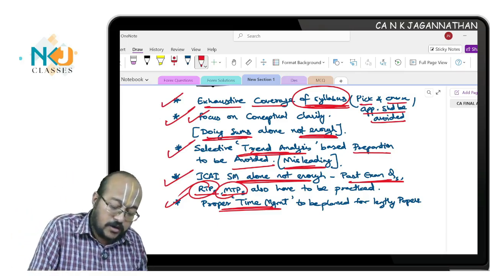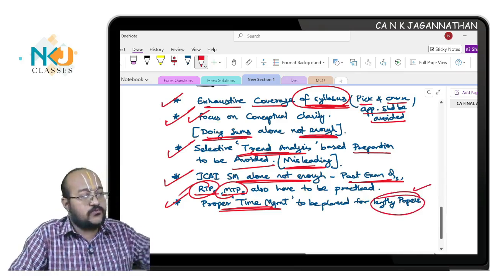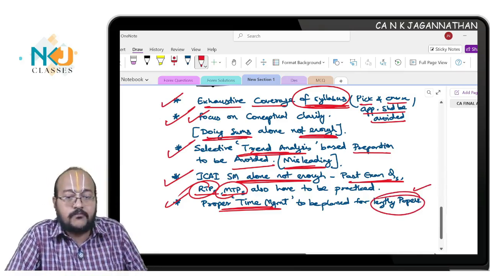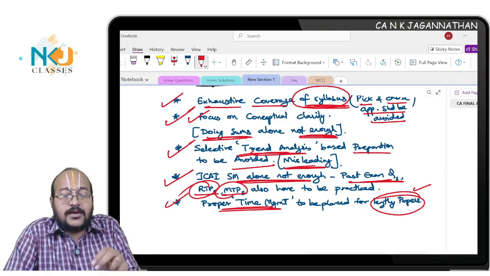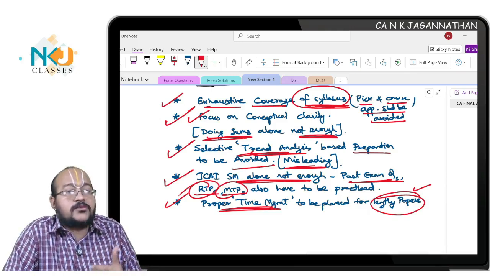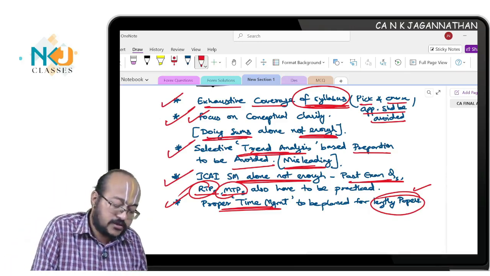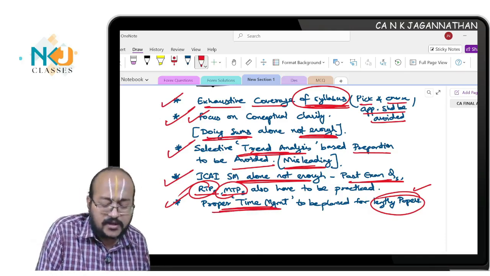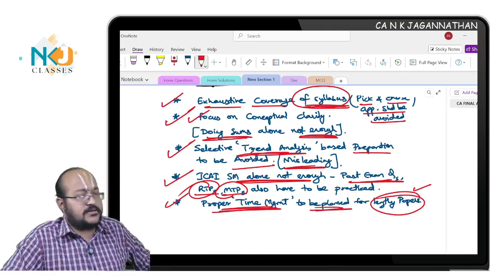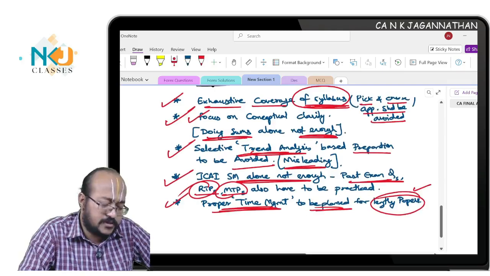This time they have given a lengthy paper. To solve this many questions would require more time, and it would put pressure on you in the exam hall. That can be overcome only through proper practice of these questions and time management, which means you have to keep on practicing. As much as you practice, you will get better results. So these are all the key takeaways from this examination.